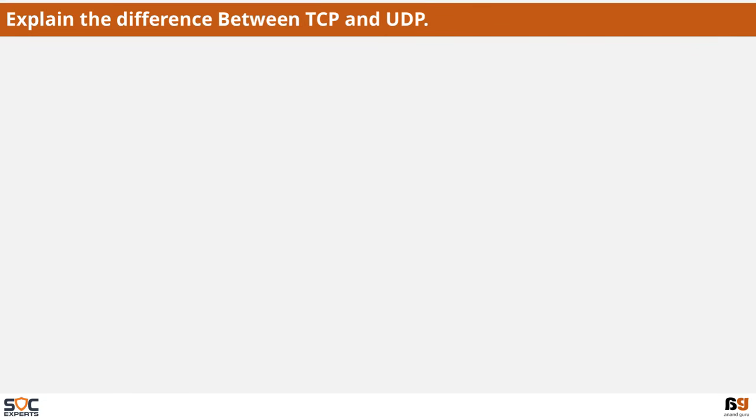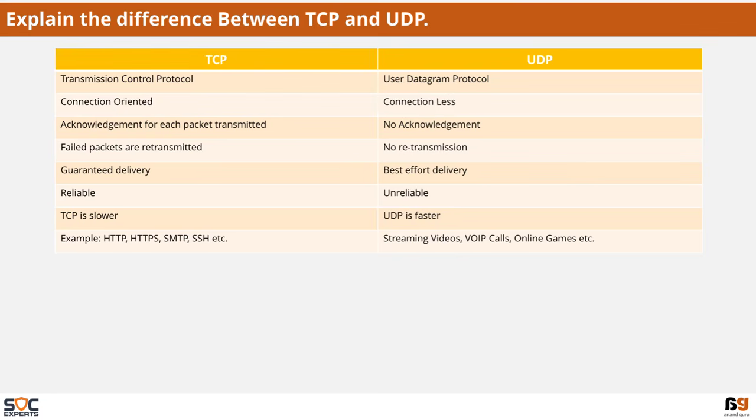Explain the difference between TCP and UDP. TCP stands for Transmission Control Protocol. UDP stands for User Datagram Protocol. TCP is connection oriented, UDP is connectionless. We have acknowledgements for each packet successfully transmitted in TCP. In UDP, there are no acknowledgements. If a packet fails to get transmitted, the packets are retransmitted in TCP. There is no retransmission in UDP.